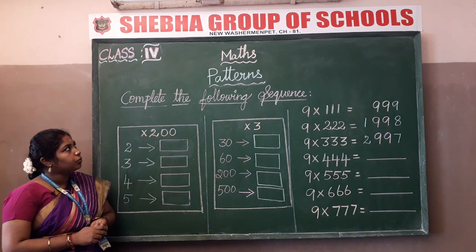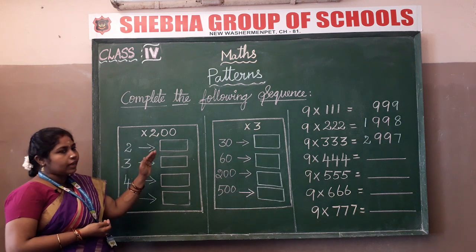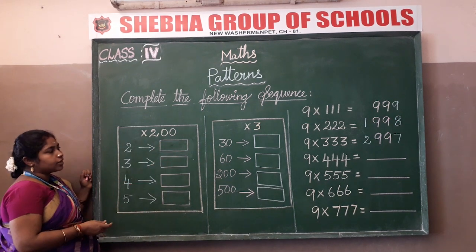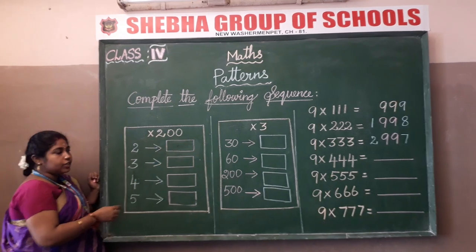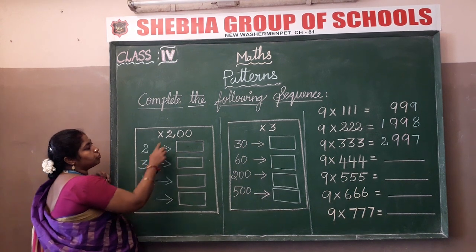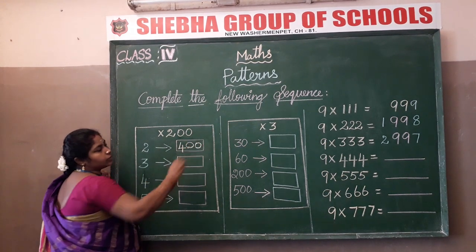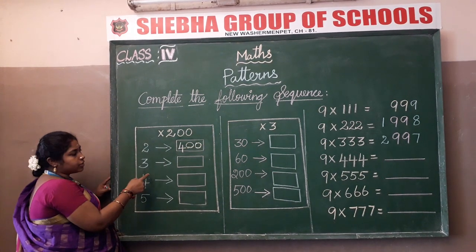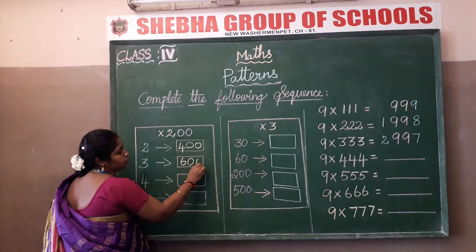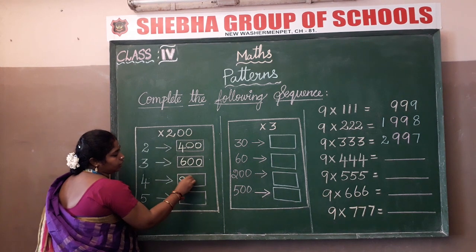Students, now we are going to complete the following sequence. It is nothing but you are going to multiply the number and fill these boxes. Okay children, now 2 into 100. First multiply the numbers, children, so it will be easier for you to write the answers. So 2 2s are 4 and again add these 2 zeros. That's it. Now 3 2s are 6 and again add these 2 zeros. Clear children? 4 2s are 8, add 2 zeros.